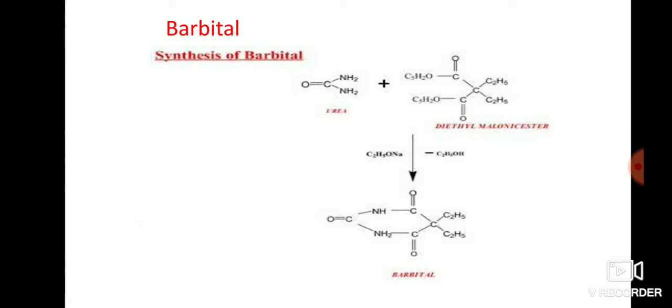Urea is treated with diethyl malonic ester in the presence of sodium ethoxide, with elimination of ethanol, to form barbitol.